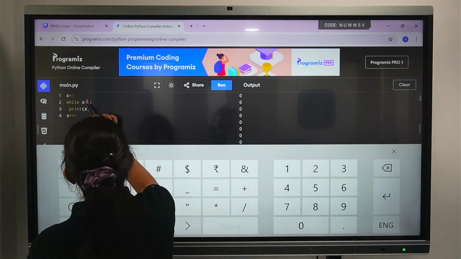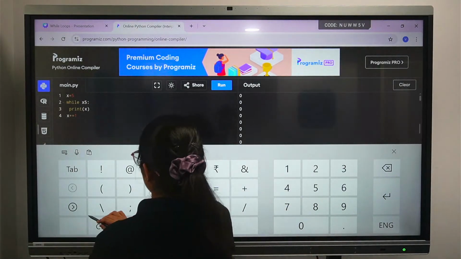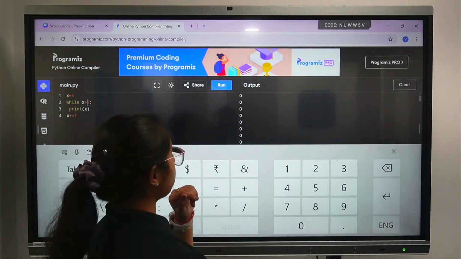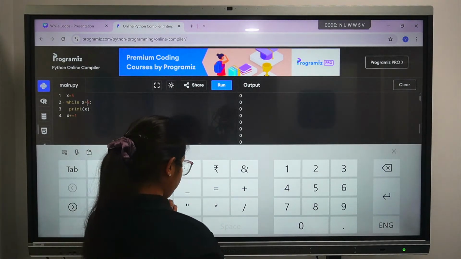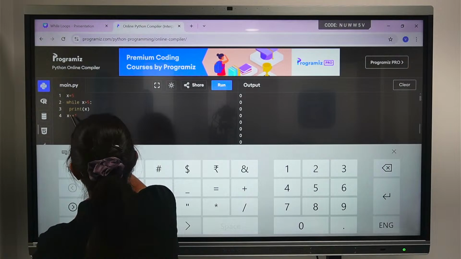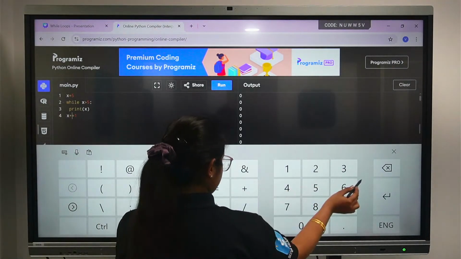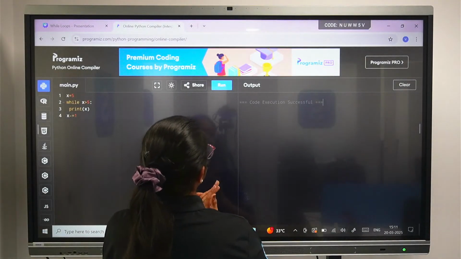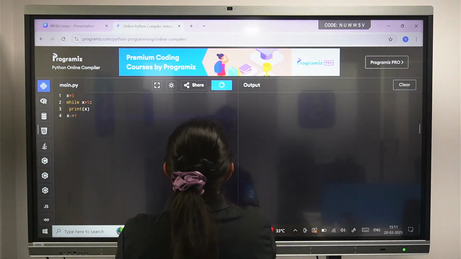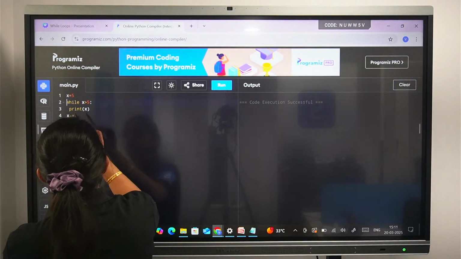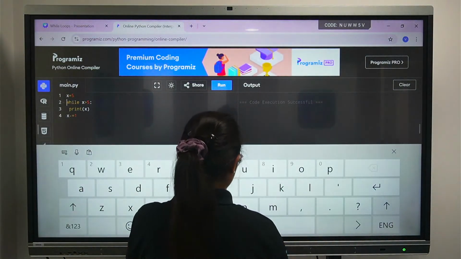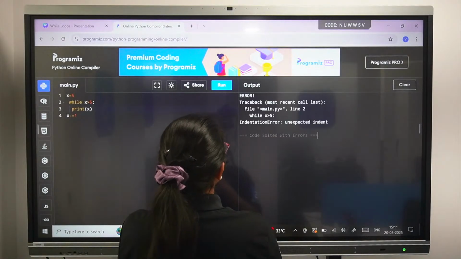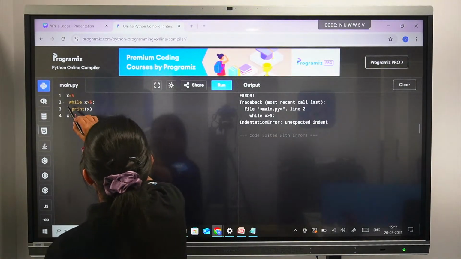Now if x is greater than 5, then we need to print x, and here I will be taking the minus sign, x minus. And I think I need to give some space here.